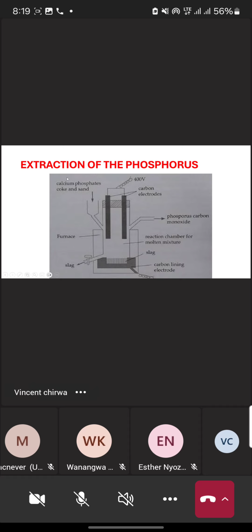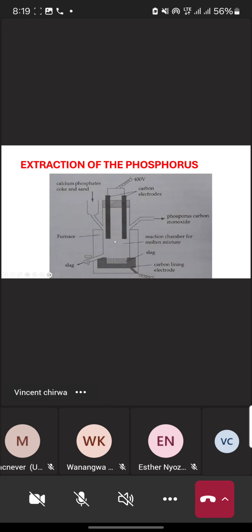for step number 1 and step number 2: step number 1 involves getting calcium phosphate, in which we find phosphorus. This calcium phosphate is fed into our electric furnace, specifically into the reaction chamber via this inlet.